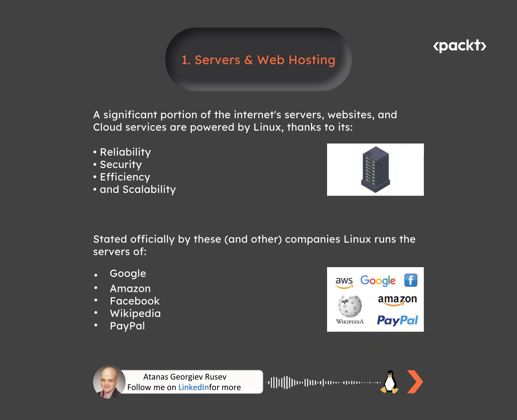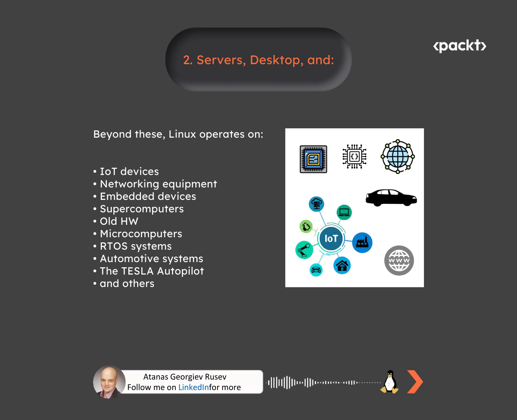The first thing every person uses is internet web pages. A significant portion of the internet's web servers, websites, and cloud services are powered by Linux thanks to its reliability, security, efficiency, and scalability. Some of the biggest companies that are officially using it are Google, Amazon, Facebook, Wikipedia, and PayPal. Beyond these, Linux operates on IoT devices, networking equipment, embedded devices, supercomputers, old hardware, microcomputers, real-time systems, automotive devices, the Tesla autopilot, and many others. So again, millions of devices used by the majority of the world.